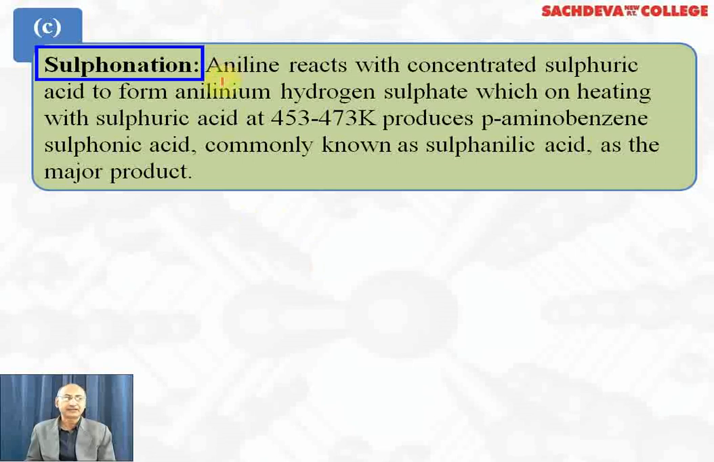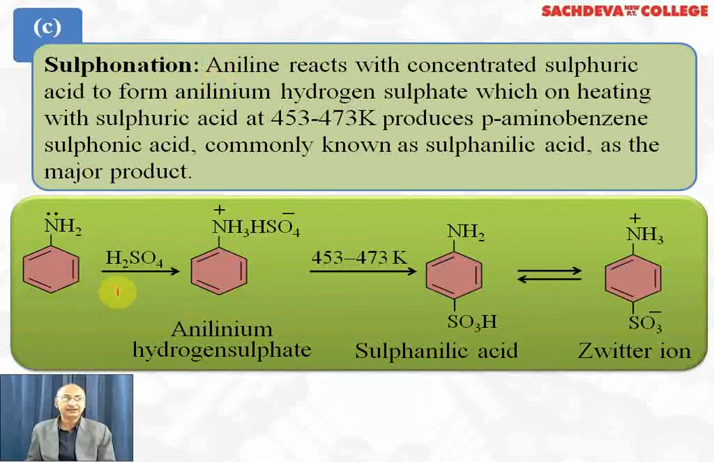Next, we are taking sulfonation. Aniline, when treated with concentrated sulfuric acid, gives anilinium hydrogen sulfate, because aniline is basic and sulfuric acid is acidic, so we get a salt. When we heat this salt at 453 to 473 Kelvin, rearrangement takes place. The SO3H group goes to the para position and we get sulfanilic acid, which can also be called para-aminobenzene sulfonic acid.